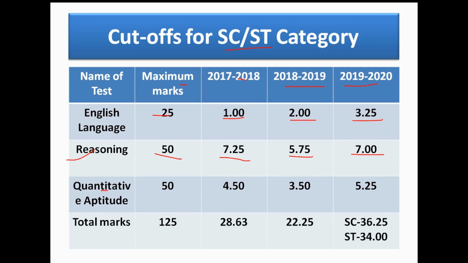In quantitative aptitude, maximum marks is 50. In 2017-18 the cutoff is 4.50 marks. In 2018-19 it is 3.50 marks, and in 2019-20 the cutoff is 5.25 marks. Total marks is 125. In 2017-18 the overall cutoff is 28.63. In 2018-19 the overall cutoff is 22.25. In 2019-20 the overall cutoff for SC category is 36.13, and for ST category is 34 marks.